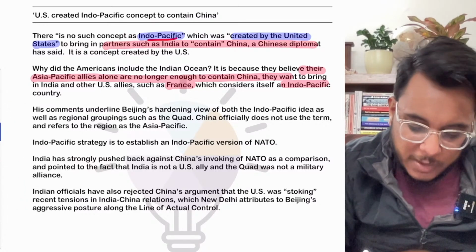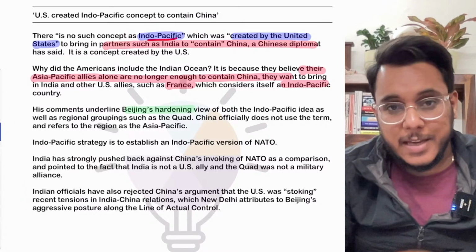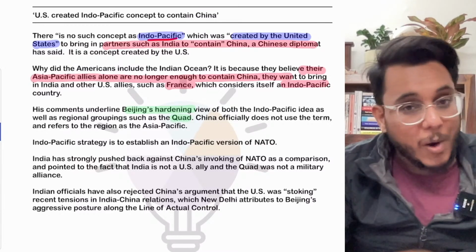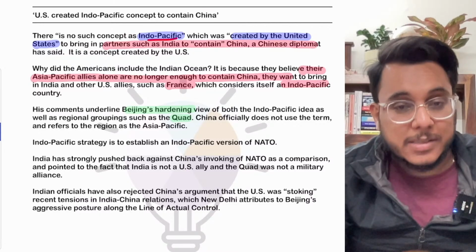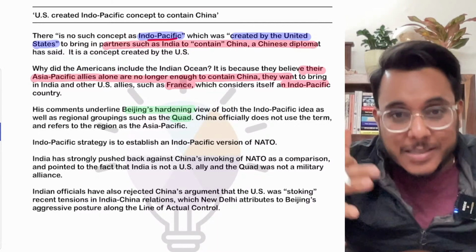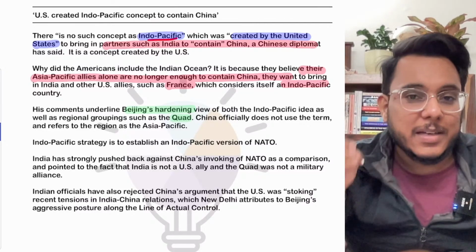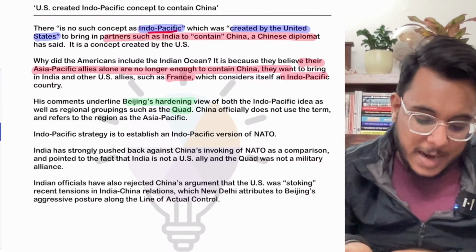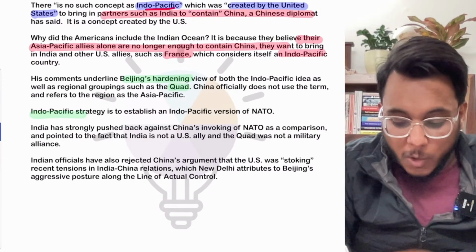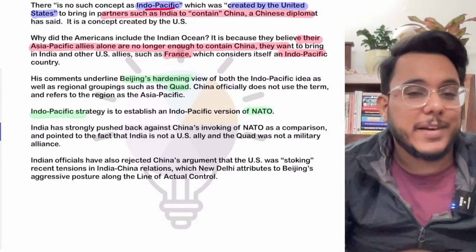Basically we find that Beijing, or China, is very critical of the USA's idea of the Quadrilateral Security Dialogue. AUKUS is there, the Indo-Pacific Economic Framework is there. As these groupings are being made, China has said that these groupings are against China only. And even the Indo-Pacific strategy, or the Quad, has been called the Indo-Pacific version of NATO.